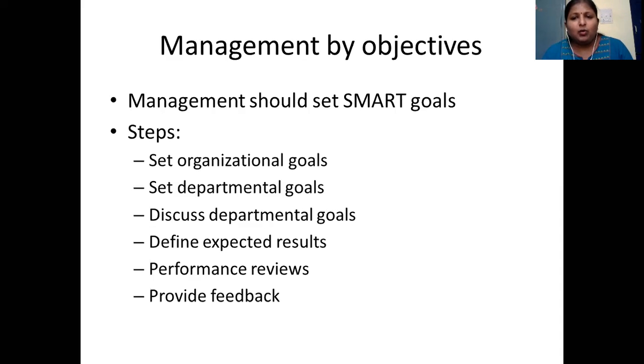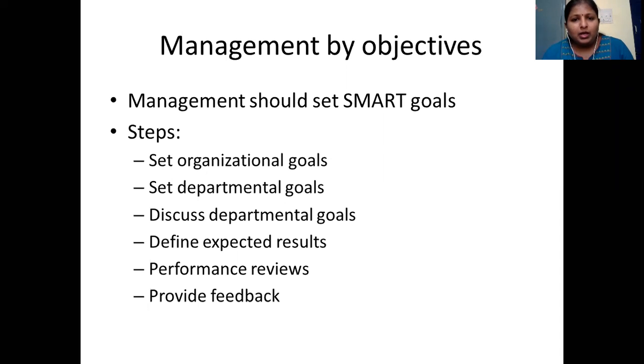And what is SMART? SMART stands for specific, measurable, attainable, reliable, and timely. Okay, so timeliness should be there. Time should be set up for them. Okay, reachable and reliable. So that is R.